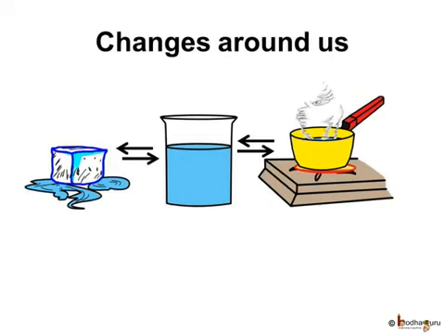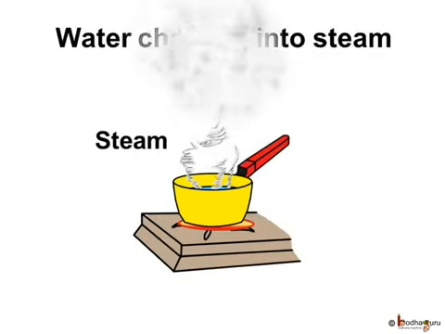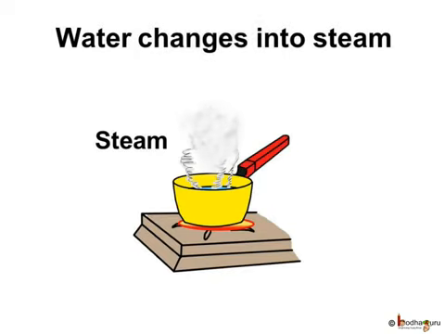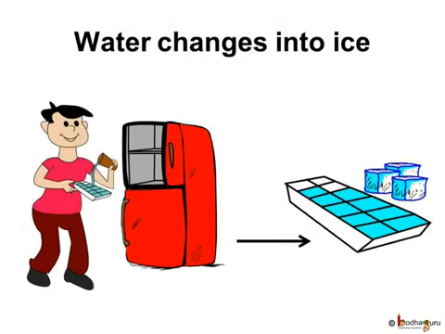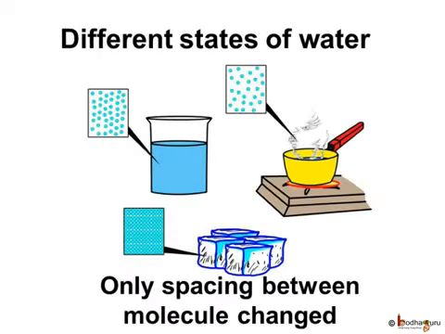heated or cooled. Like water is a liquid, but when the water is heated till it boils, it changes into steam, that is gas. And if the water is cooled in a refrigerator, it changes into ice, that is solid. In this case, the molecules of water remain the same, but the space between the molecules changes.